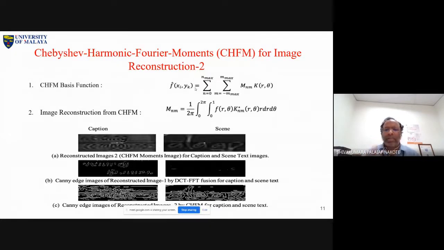It's a theory, with a lot of mathematics involved in understanding harmonic Fourier moments. There are many, not one or two. You can find n number of combinations of harmonic Fourier moments, orthogonal moments, geometrical moments. There are many things. Now, why did I bring this one? For me, I wanted a reconstructed image, because our ultimate goal is to use deep learning, not just an ordinary classifier. You know that very well.